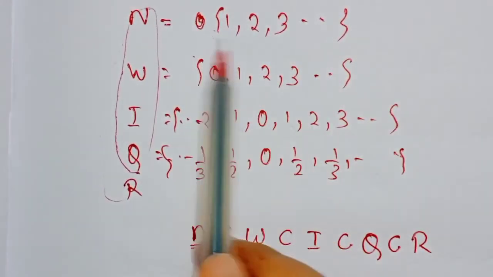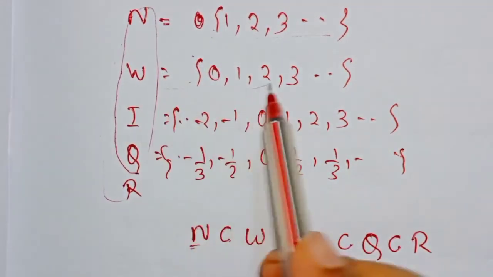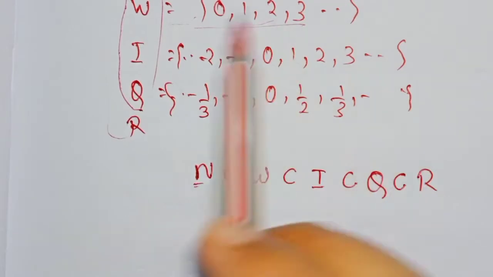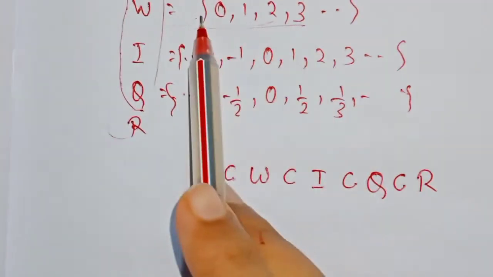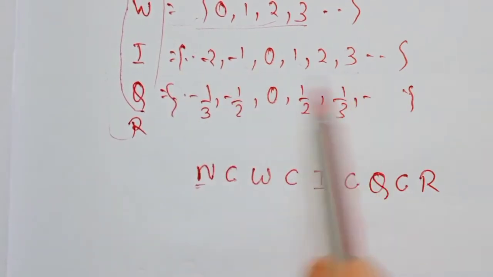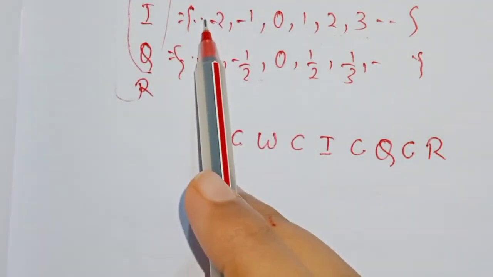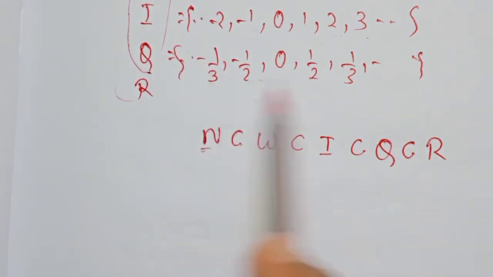All the elements of natural numbers are present in whole numbers, and whole numbers are a subset of integers because all the whole numbers are present in integers, and integers are a subset of rational numbers because all the elements of integers are present in rational numbers.